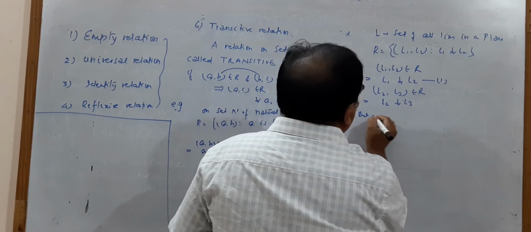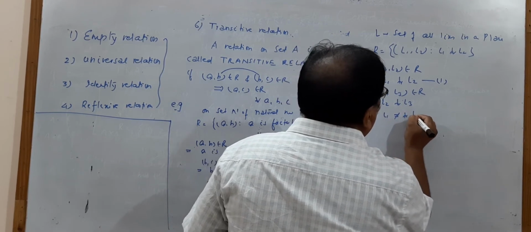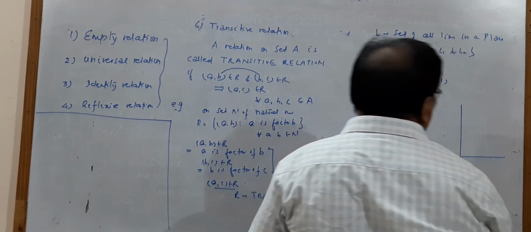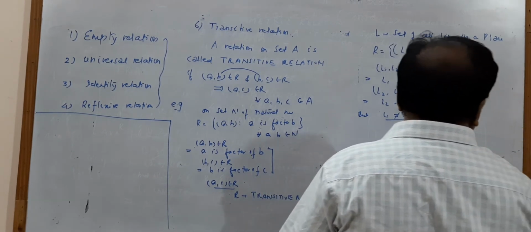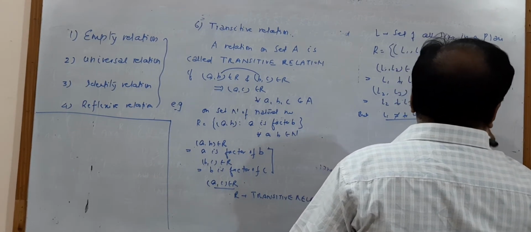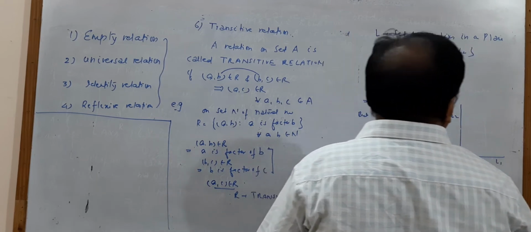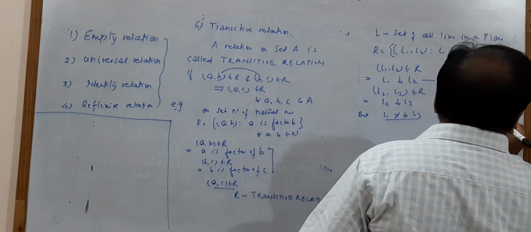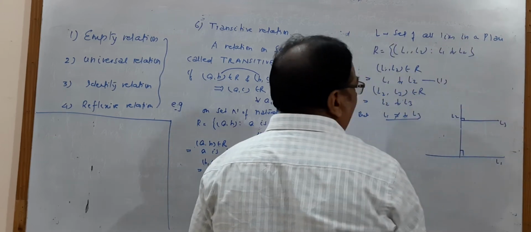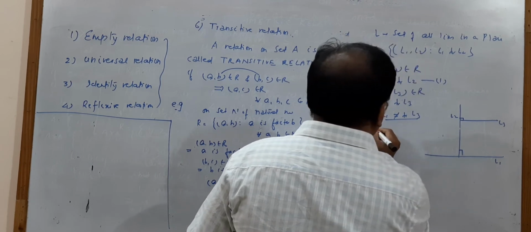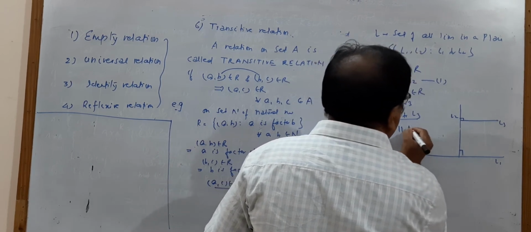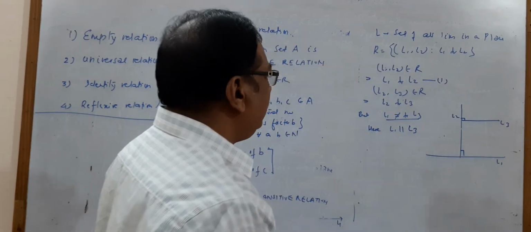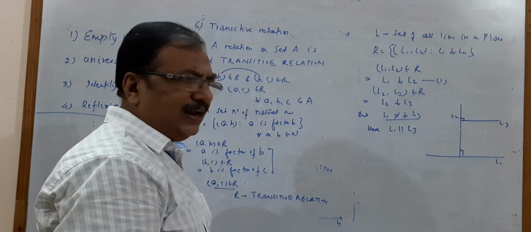But L1 cannot be perpendicular to L3, because it is like this: L1 is perpendicular to L2, and L2 is perpendicular to L3. Then L1 will be parallel to L3. So it is false. It is not a transitive relation.